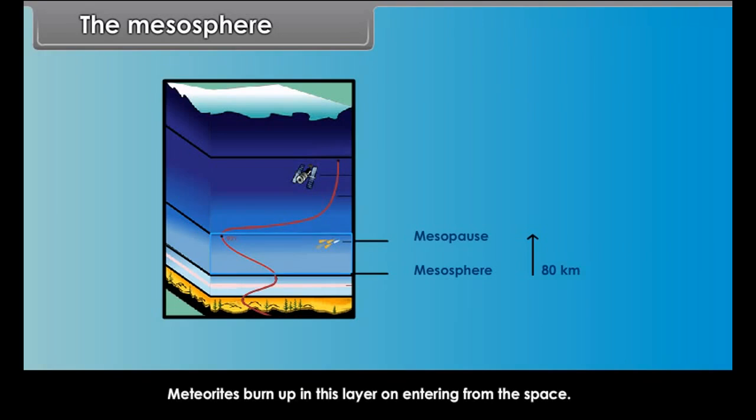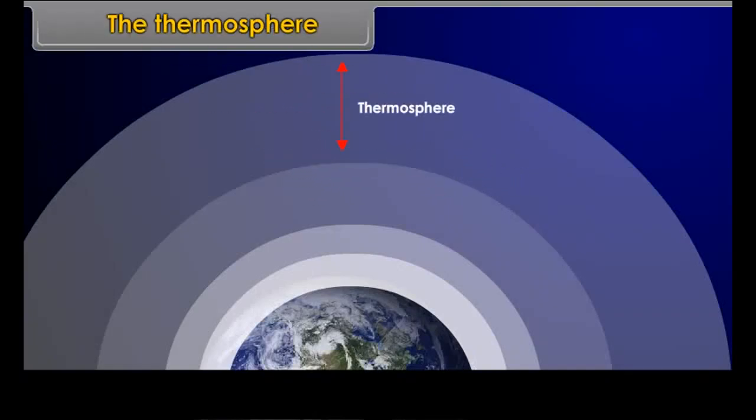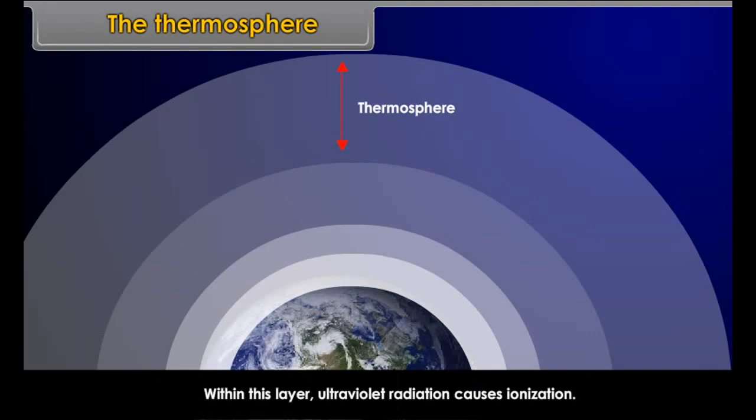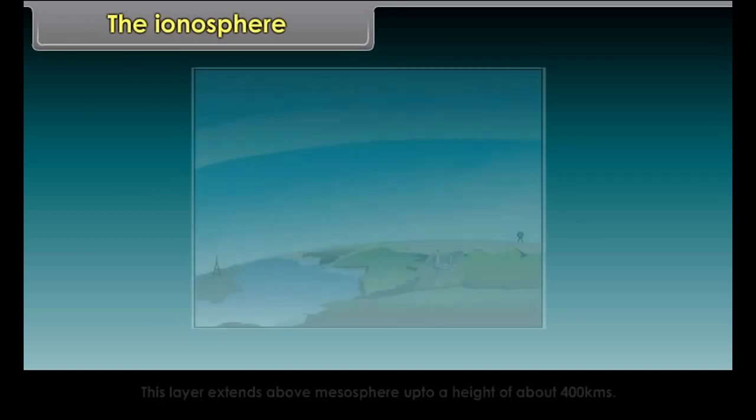The temperatures are very low and fairly constant. This layer is ideal for flying of jet aircraft. One important feature of the stratosphere is that it contains a layer of ozone gas which protects us from the harmful effect of sun rays.